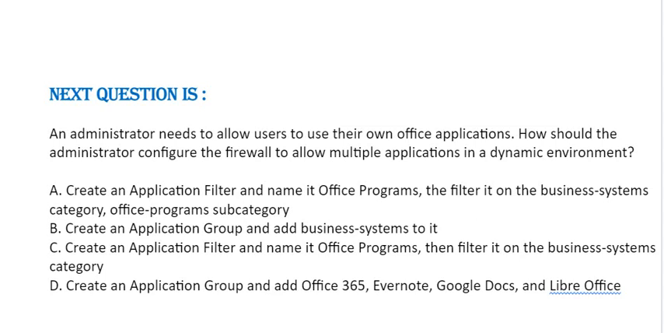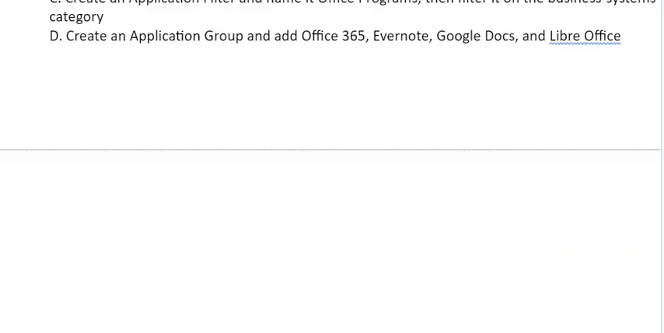Option C. Create an application filter and name it Office Programs, then filter it on the Business Systems category. Option D. Create an application group and add Office 365, Evernote, Google Docs, and LibreOffice. Correct answer is option A.